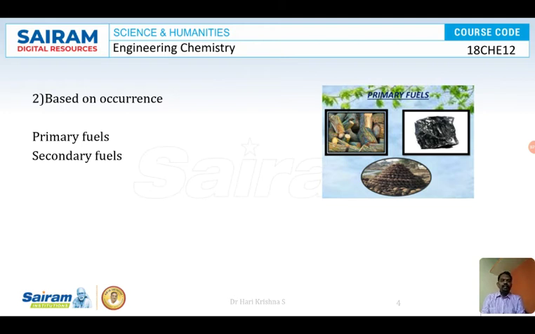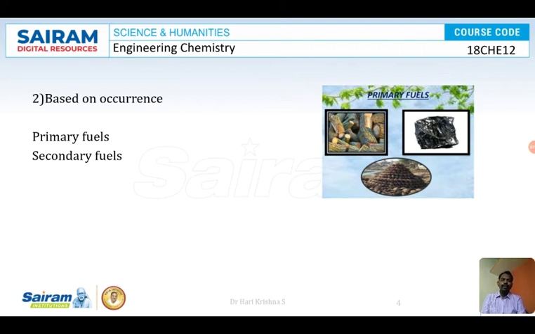Next, liquid fuels: petrol, diesel, kerosene. Crude petroleum oil as such cannot be used as a fuel, right? Crude petroleum oil is subjected to a process called fractional distillation. We send the entire thing to a fractional distillation column, where depending upon temperature, petrol, diesel, kerosene separate out.